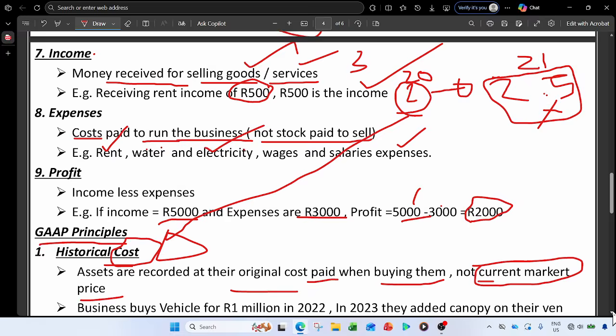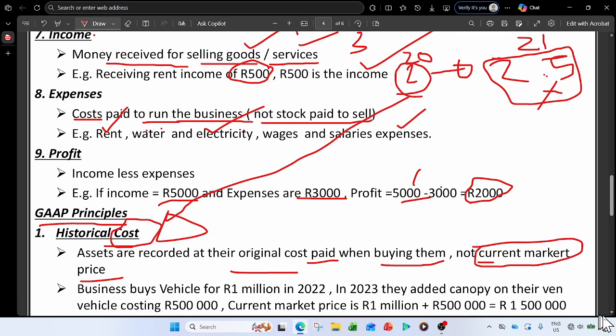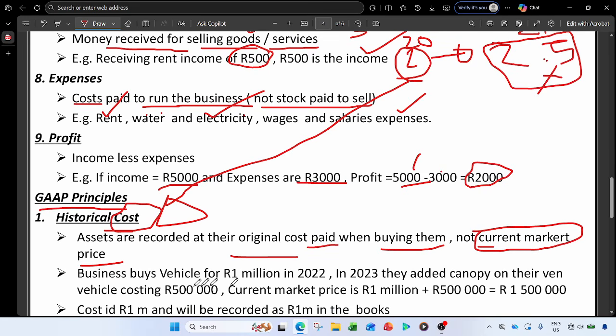So an example here that I have is similar to this one. A business buys a vehicle for 1 million in 2022. In 2023, they added a canopy to their van. So now there is an improvement to that car, so that increased the value of that car.